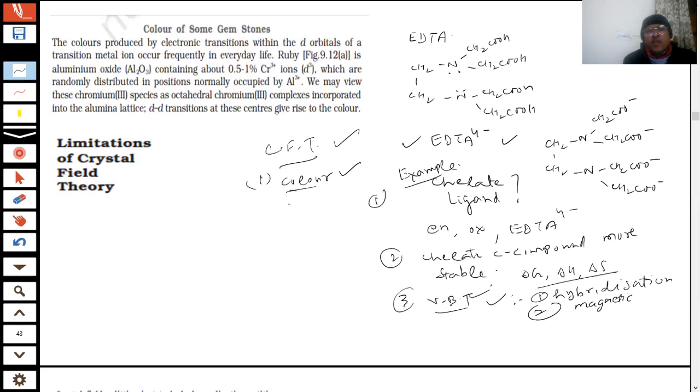Color is due to the electron transition between the split d orbitals, the dd transition. If a one-word answer is required, it is a dd transition. In objective type, they may give four choices, and if this choice is there, that is more than enough, students. So we know how to explain the color, and as the ligands change, what is the crystal field splitting energy, student?